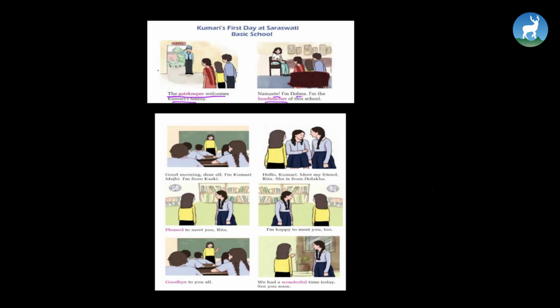So, what happens in the first picture? Here, in the first picture, the gatekeeper is welcoming Kumari's family to school. Now, in the second picture, Miss Dolma, the head teacher of the school, is introducing herself to Kumari and her parents.